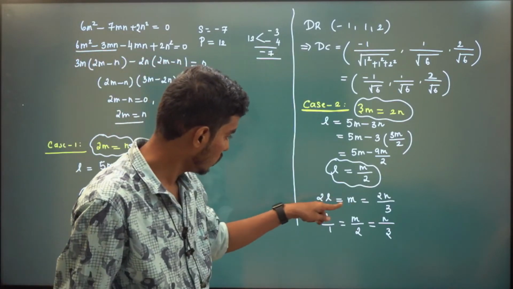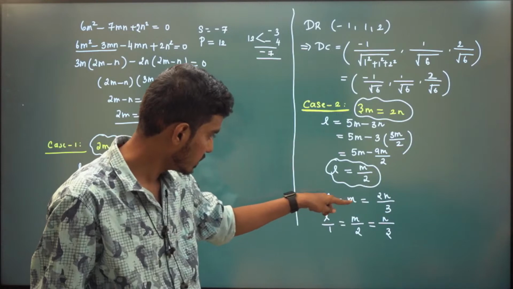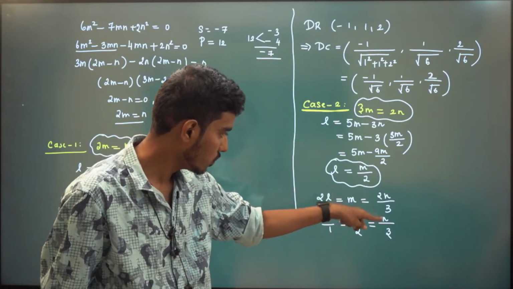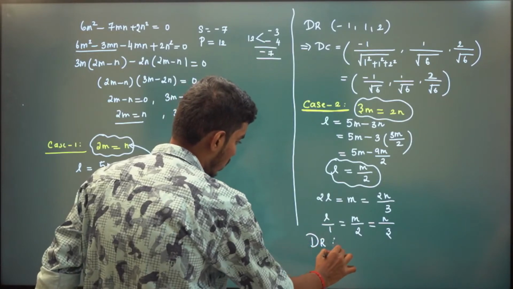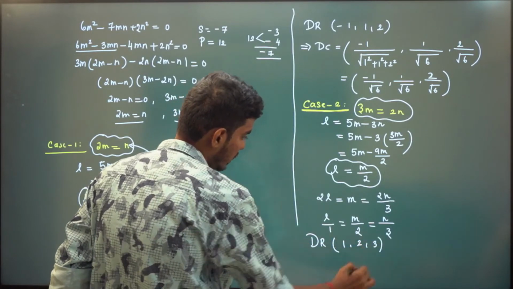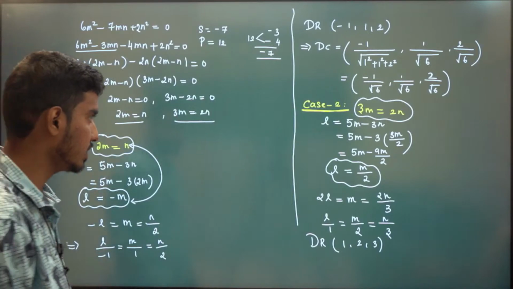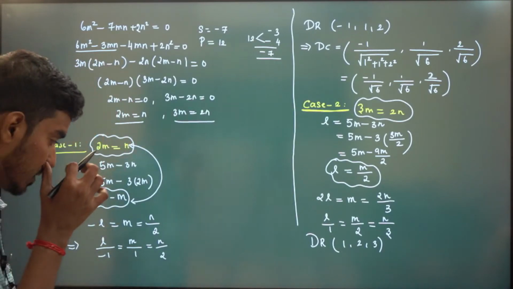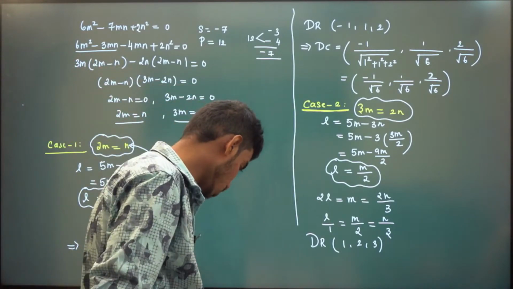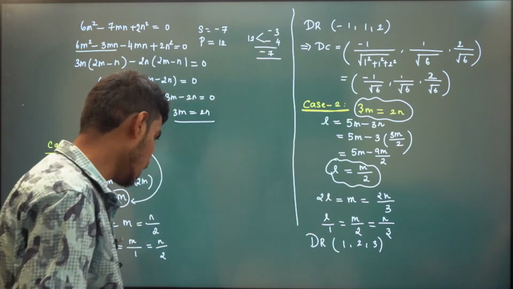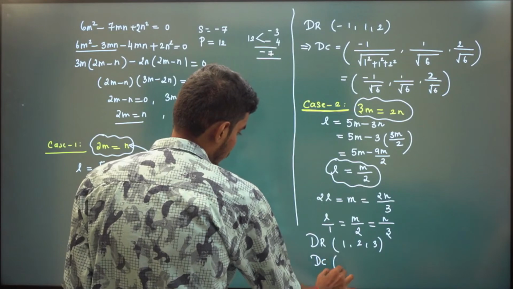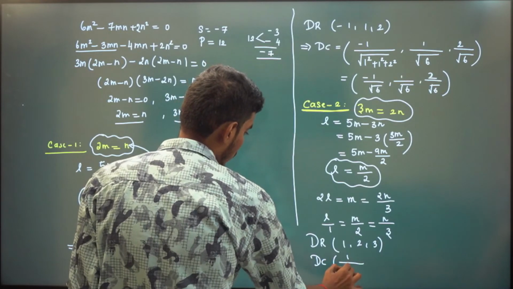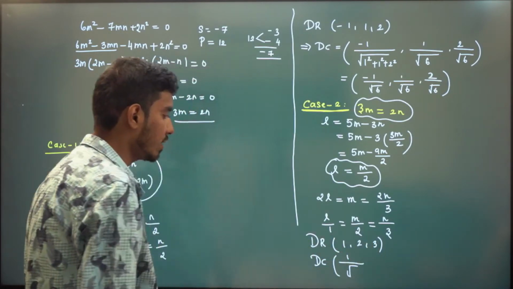So divide by 2, and the 2s will get cancelled. That means the direction ratio of this line is 1, 2, 3. Direction ratio of this line is 1, 2 and 3, right? Now what about direction cosine? 1 divided by root of 1 square plus 2 square plus 3 square.